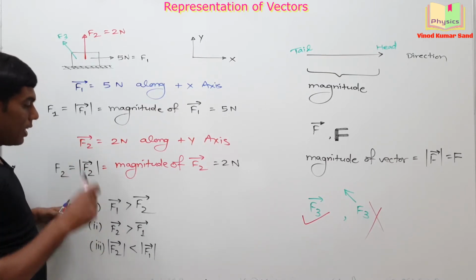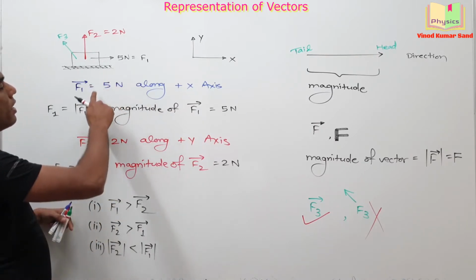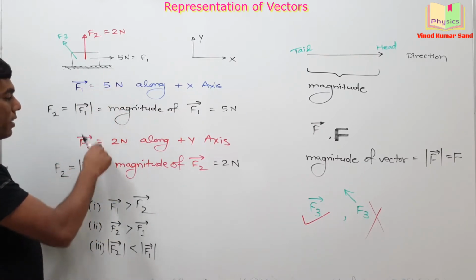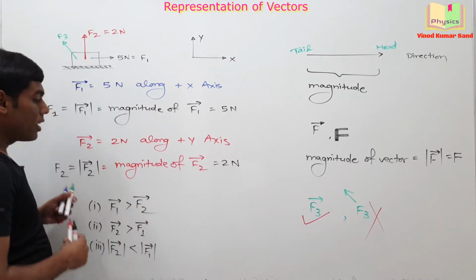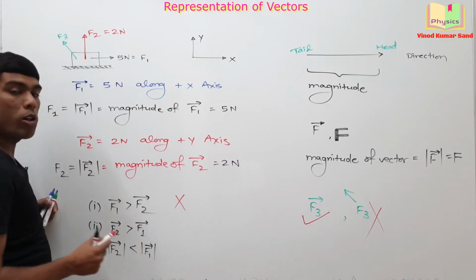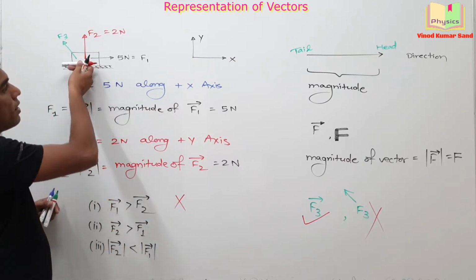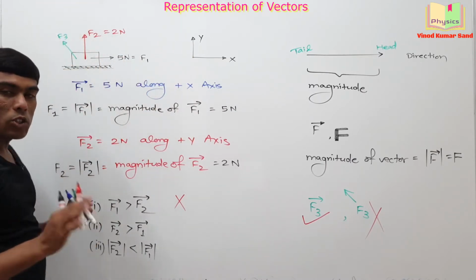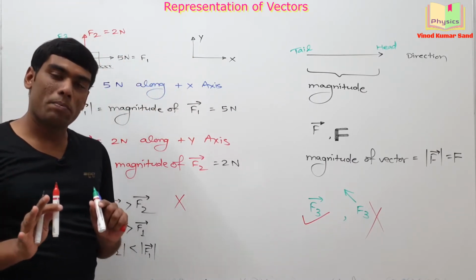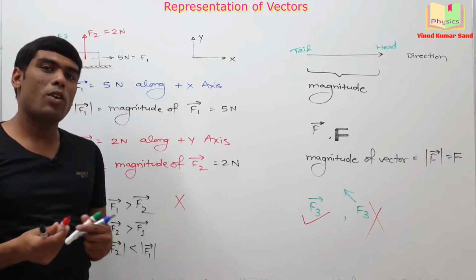Okay, let's check your answers. F1 vector is greater than F2 vector. This is actually a wrong statement, a false statement. Why? One force is in the x direction, the other force is in the y direction. You cannot compare them. If two forces have different directions, you cannot compare them.